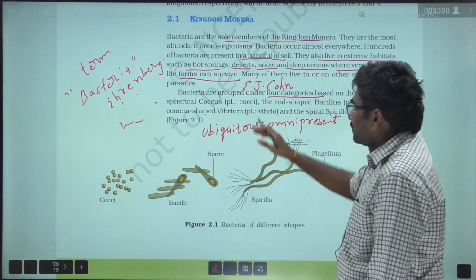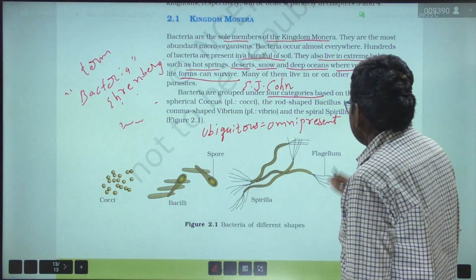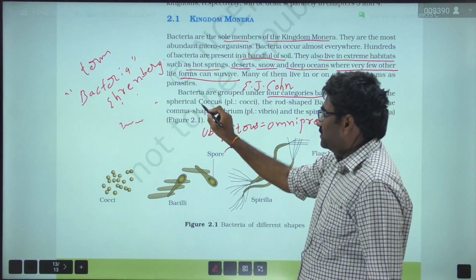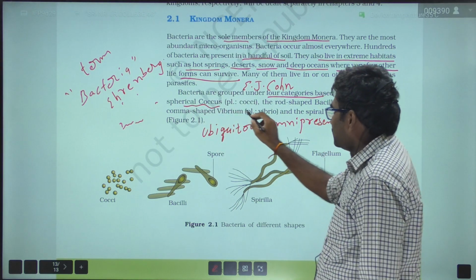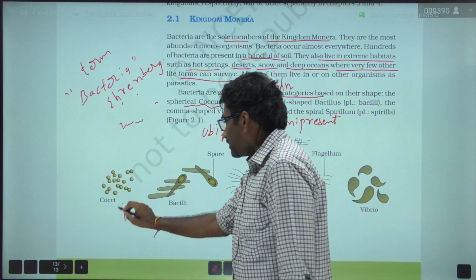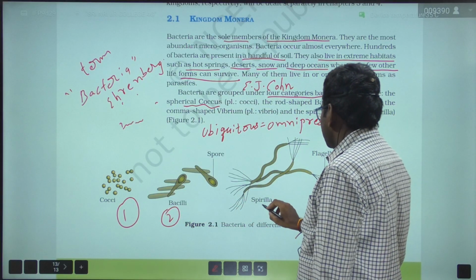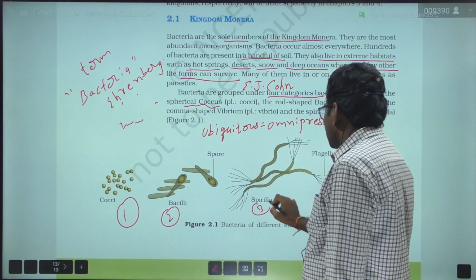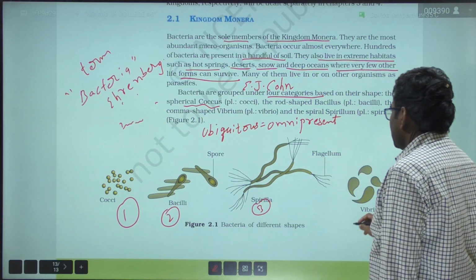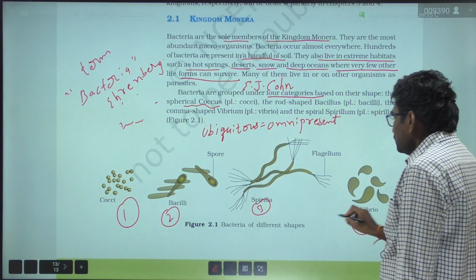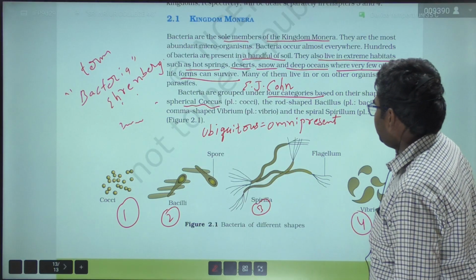So bacteria are grouped under four categories based on their shape. That is spherical coccus, that is cocci, rod shaped, spiral shaped, and comma shaped, right?